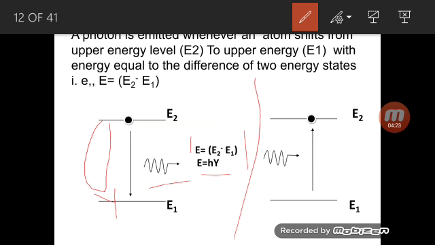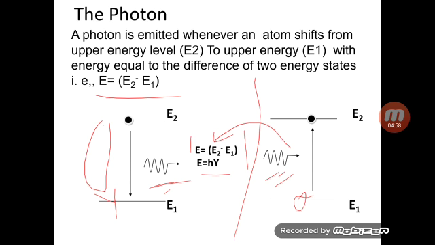Similarly, when an atom is in the lower energy state, if a photon is incident on it and the photon has the right energy, meaning it should have energy equal to E2 minus E1, then that photon will be absorbed by the atom and it moves to the higher energy level. Got it? So in absorption of light, or in emission of a photon, in both cases the energy is always equal to the difference of the two energy levels. This is nothing but the energy of the photon.